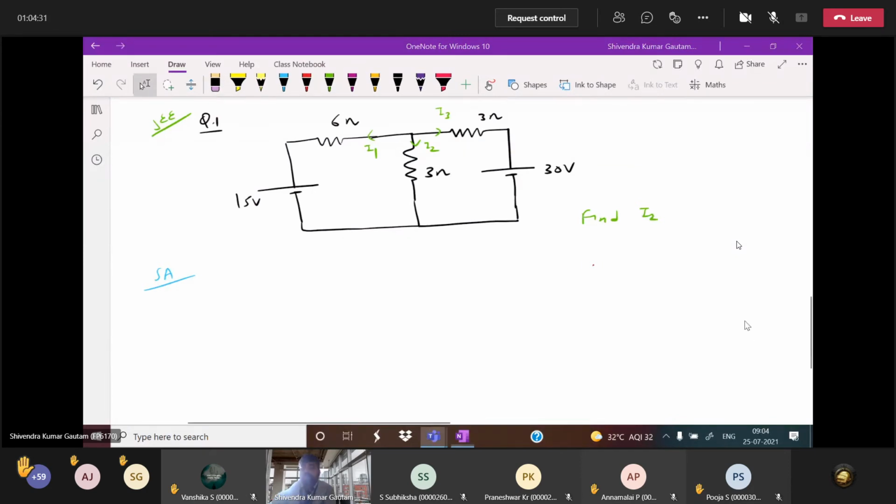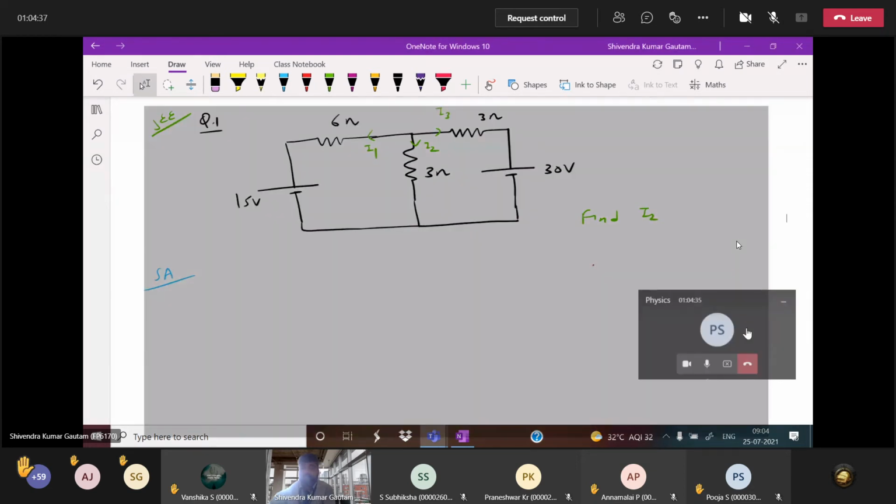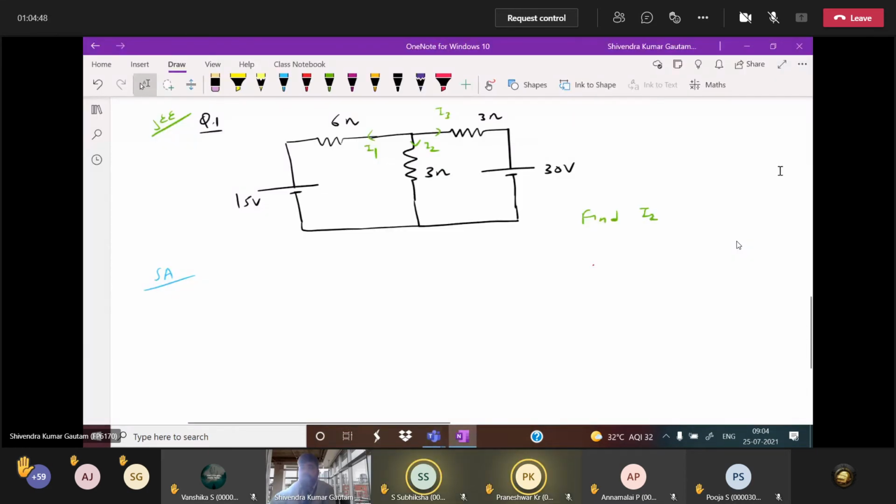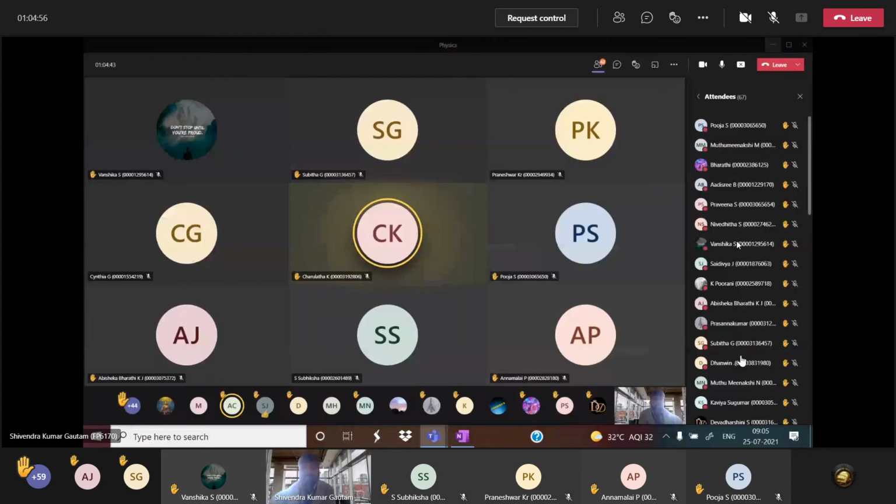Fast, do it fast. How many of you got 5 ampere? Very few got, not all. Girls, nobody got? Girls, anyone got? Nobody replied. Yes, sir, Bharati.